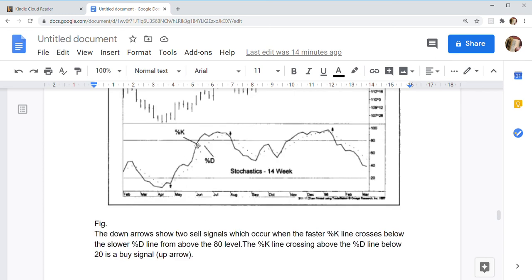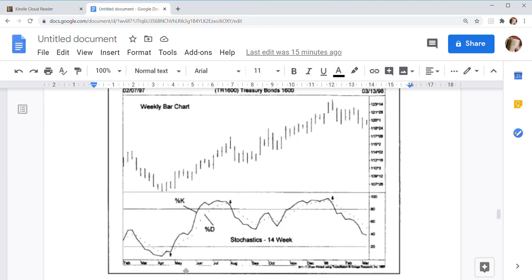So this is a buy signal when %K crosses above the %D line, and this is a sell signal when it crosses below the %D line.